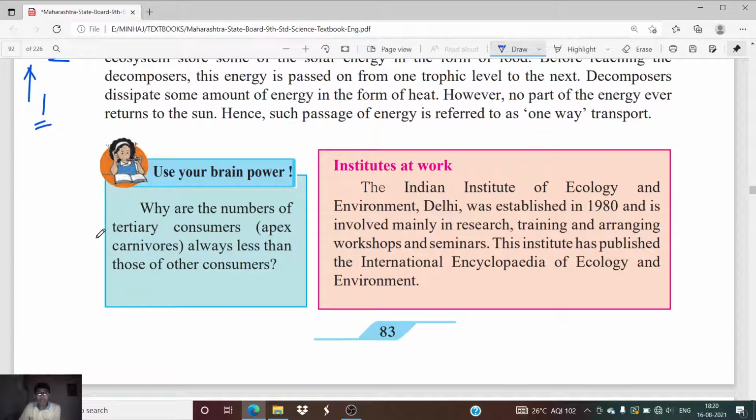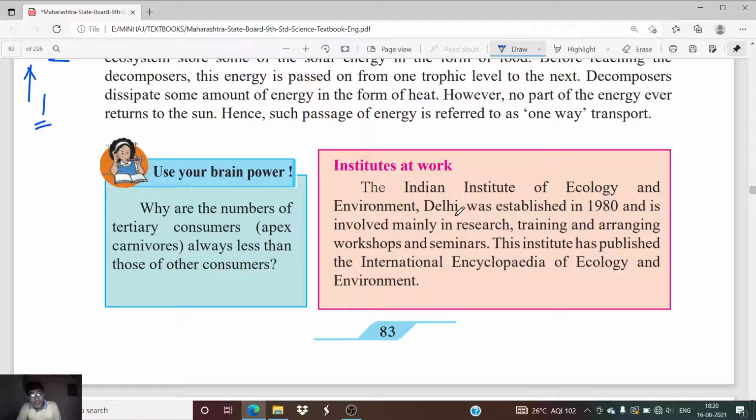Okay, now the Indian Institute of Ecology and Environment, which is in Delhi and was established in the year 1980, is involved mainly in research, training, and arranging workshops and seminars. This institute has published the International Encyclopedia of Ecology and Environment. So, to study each and every aspect of technical or science subjects, there are several institutes and organizations.